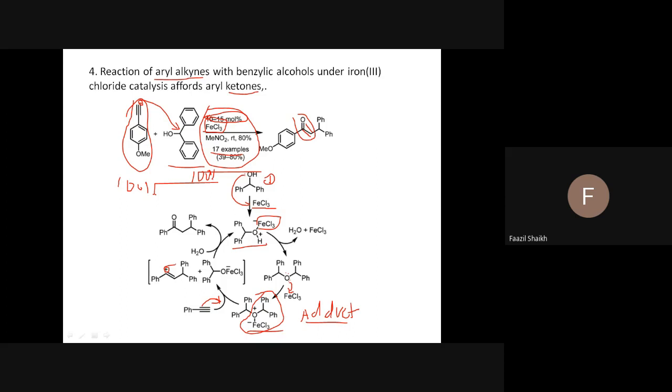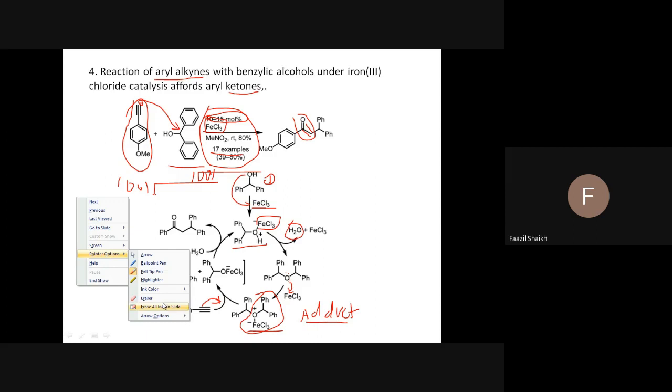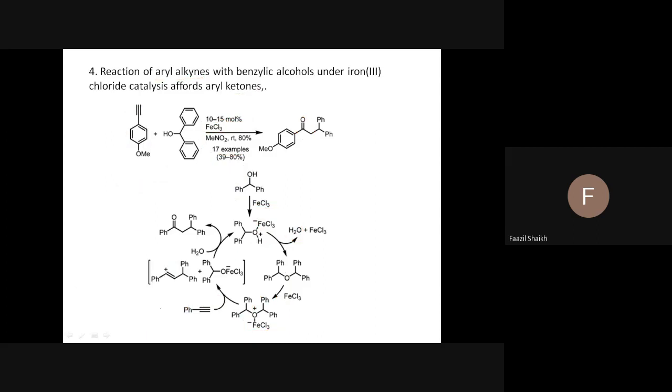And water is already prepared. Water is already generated in the first step. That water attacks there, and that results in the formation of an enol compound that tautomerizes to the ketone. So it's a very beautiful mechanism you can observe here. Okay, so you can see.